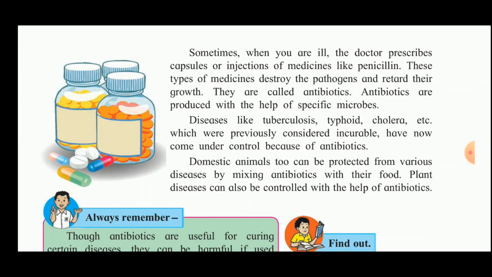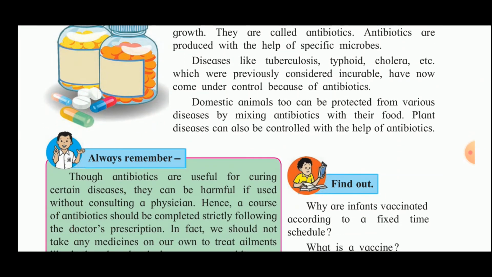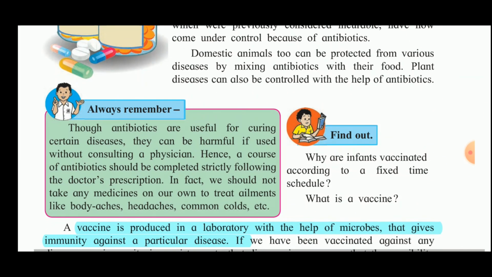Diseases like tuberculosis, typhoid, cholera, etc., which were previously considered incurable, have now come under control because of antibiotics. Domestic animals too can be protected from various diseases by mixing antibiotics with their food. Plant diseases can also be controlled with the help of antibiotics.